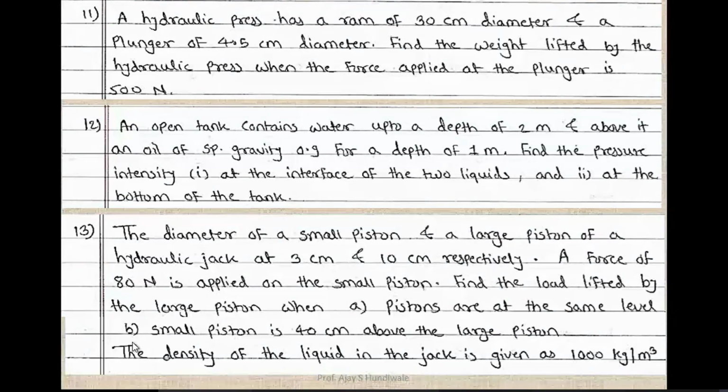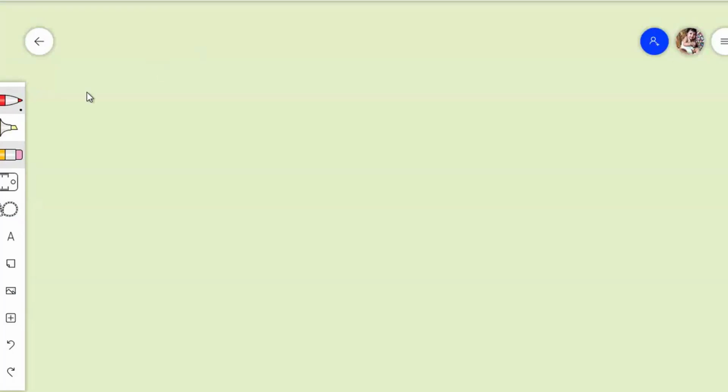Find the load lifted by the large piston when first condition is pistons are at the same level, and second condition is small piston is 40 centimeter above the large piston. The density of the liquid in the jack is given as 1000 kg per meter cube. Okay, so write down what is given.